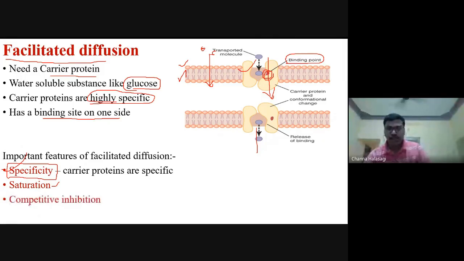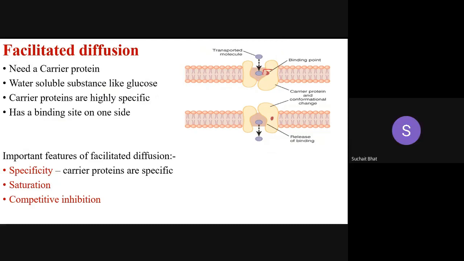And there is competitive inhibition. That means this binding site can bind two components. Suppose I give one example: galactose and glucose. These two materials have almost similar structure, with only one change in the OH. They have similar affinity to this binding site. So now what will happen? Will they compete to get attached to this binding point, yes or no? Yes, sir.